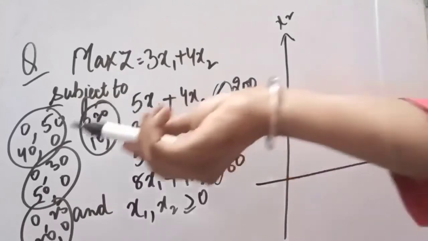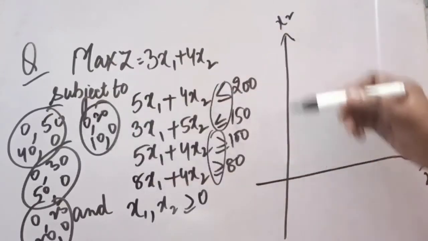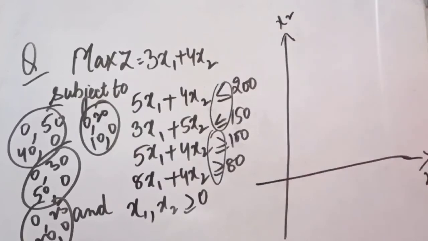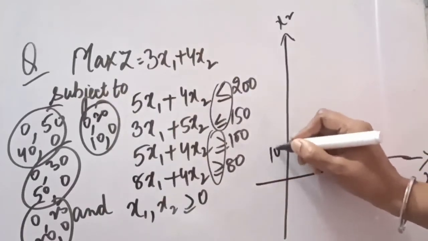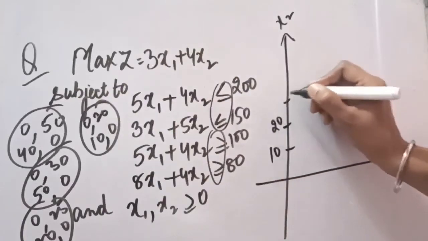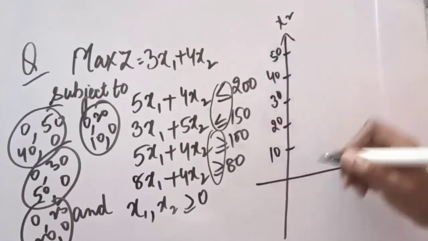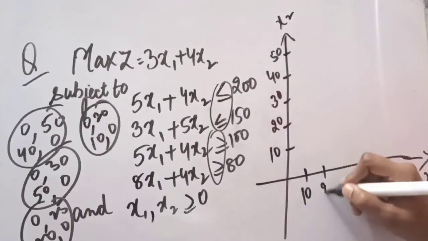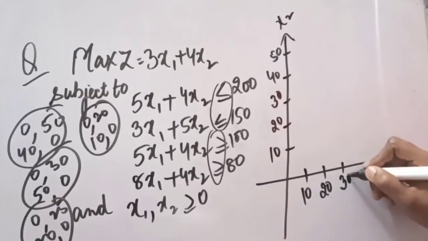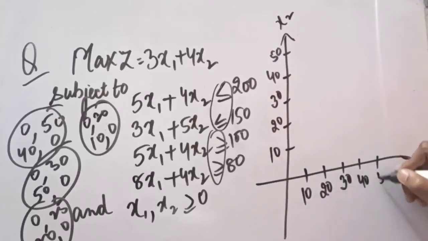In this question there is no negative value, so there is no need to write it. We can simply write x1 and x2. Now our values are going till 50, so we can give them first points so that the graph can be drawn. Here also the difference on both the sides has to be kept the same. The margin should be the same.